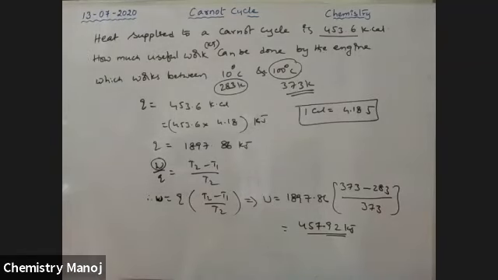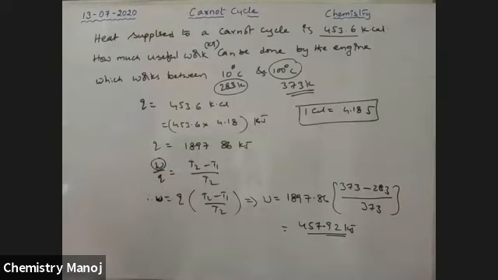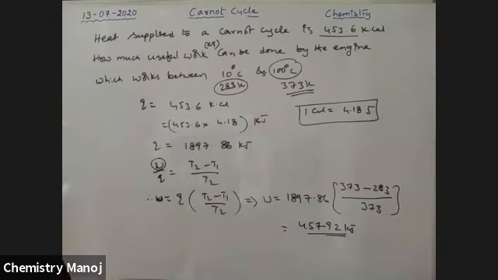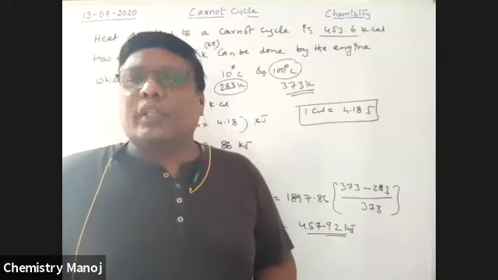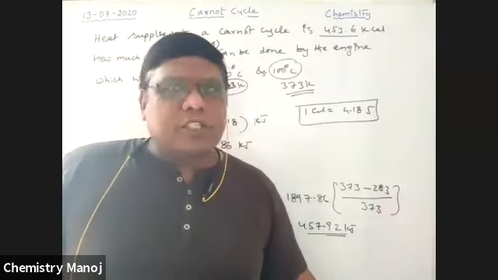Okay, this is the way to solve the problem. So W by Q is equal to efficiency, or efficiency equals (T2 minus T1) by T2. So these are the different model problems we are going to discuss. Very important problems. Some more model problems I will send to you in the worksheet. Please solve them using this formula.